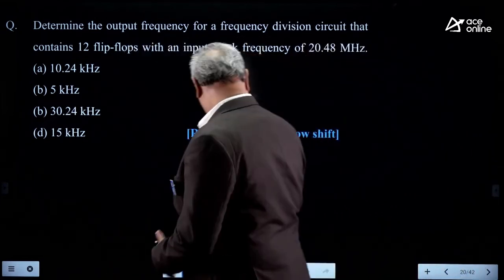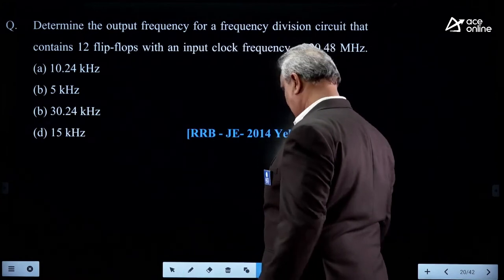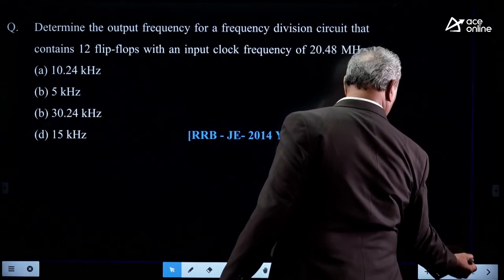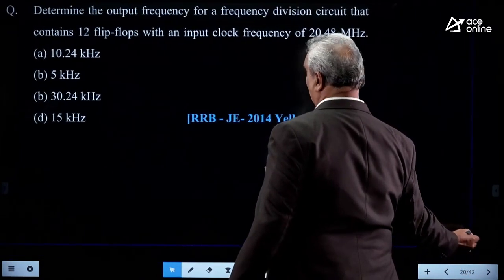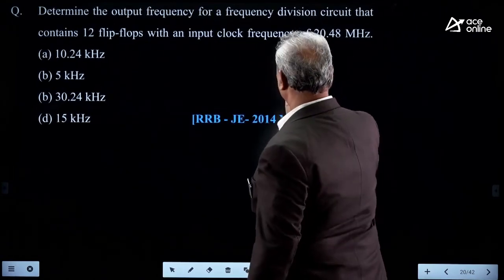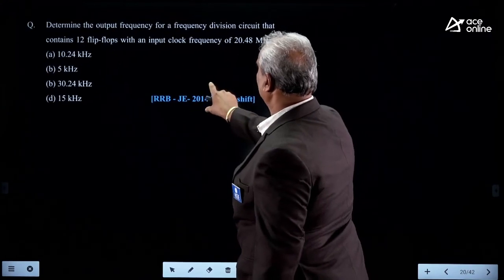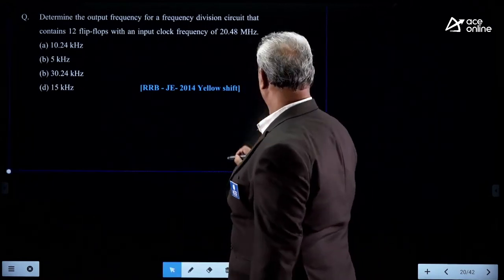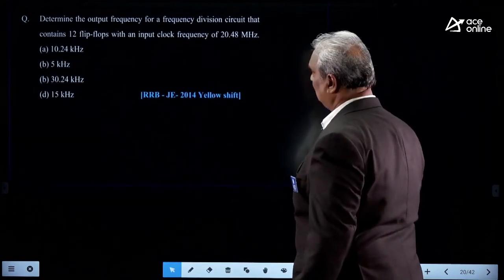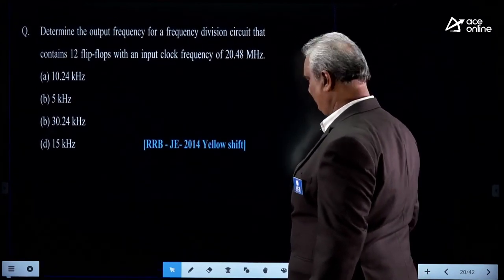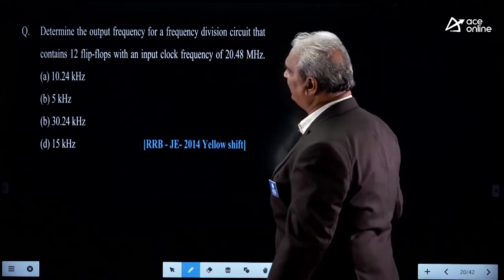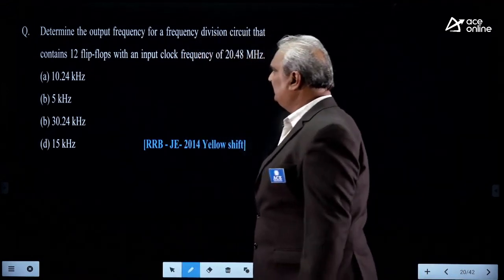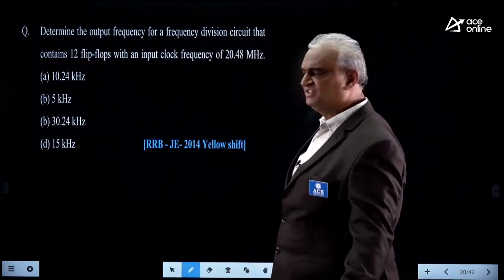Watch the question carefully and understand it.